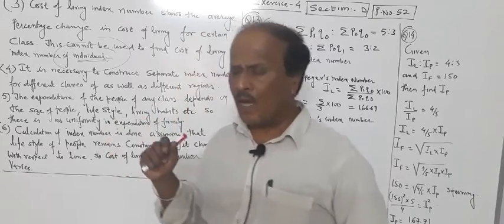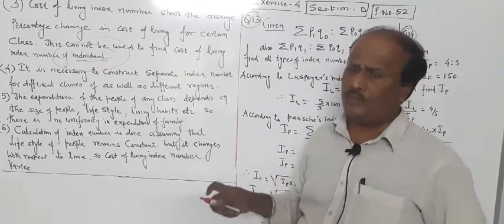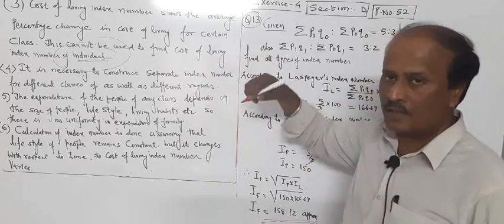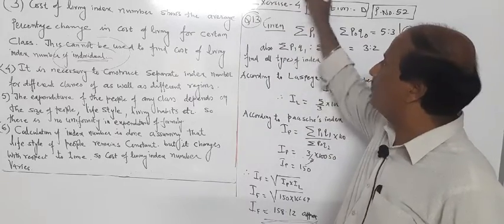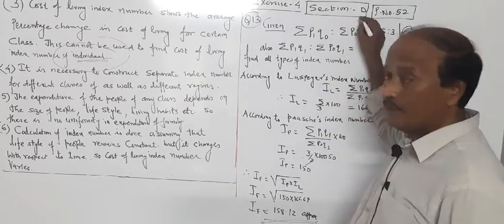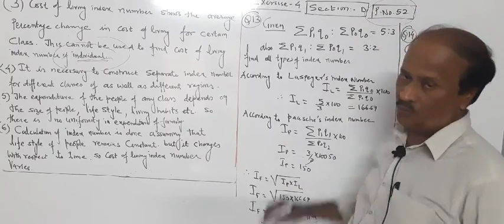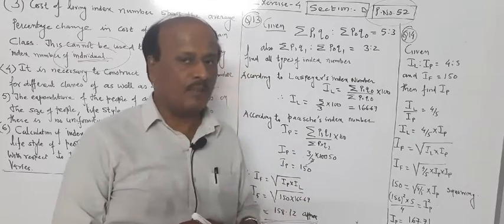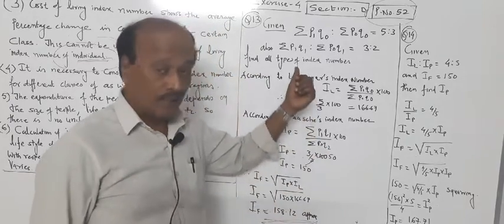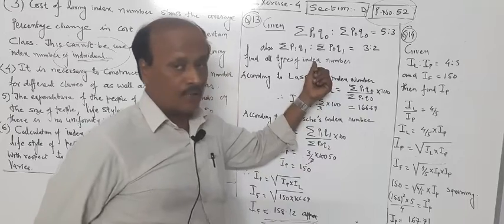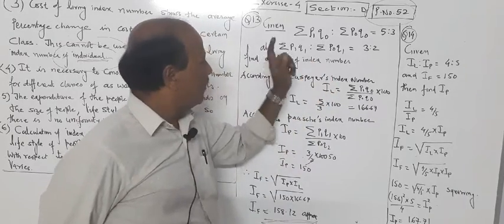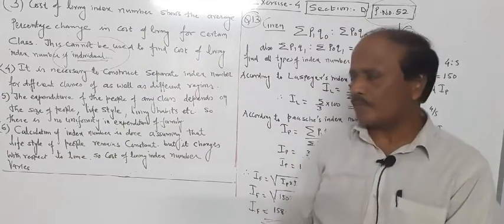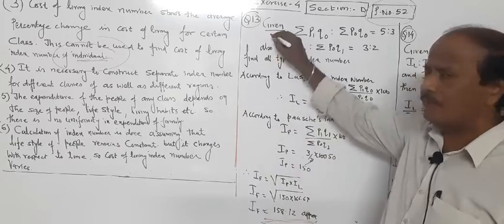Now, I have selected 2 easy questions because we did a lot of theory till now. So in this session, I picked up 2 easy questions from exercise 4, section D, page number 52. Many times this question comes for 2 marks. It doesn't mean that an easy question does not come; it comes. So prepare these 2 questions. Now question numbers 13 and 14 I selected. Today, 2 easy questions. What is given in question number 13?